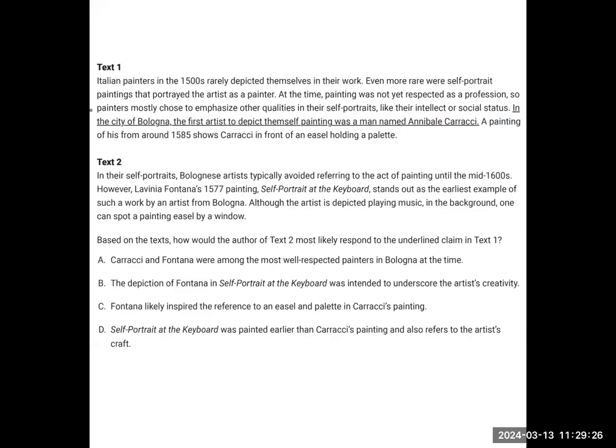Here we have a passage with multiple texts, and when you have that, you first want to look at the prompt. So step one is to read the prompt. And the prompt says, how would the author of text 2 respond to the claim in text 1? So whenever they're asking how one of the texts will respond to the other, we want to know the context first of what, in this case, text 1 says. So step 2 is to get the context of it, which in this situation is text 1.